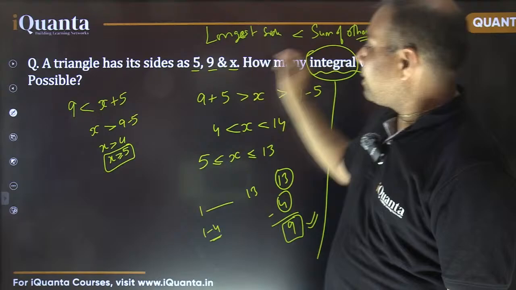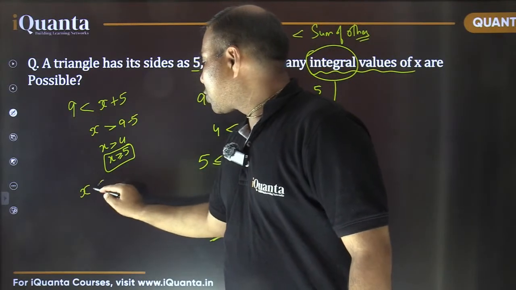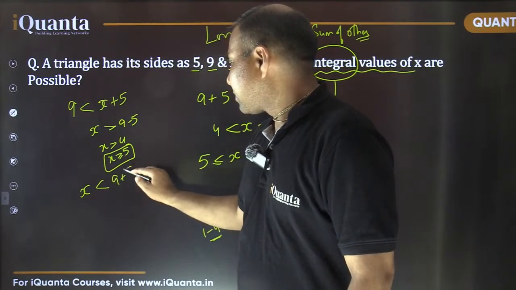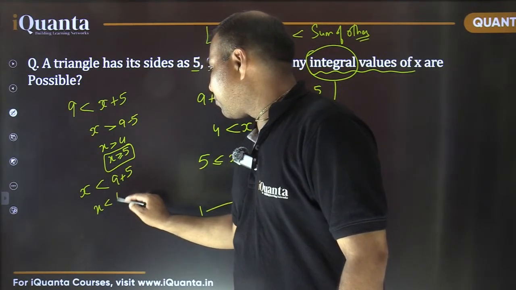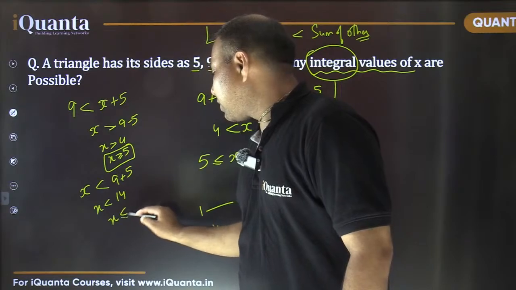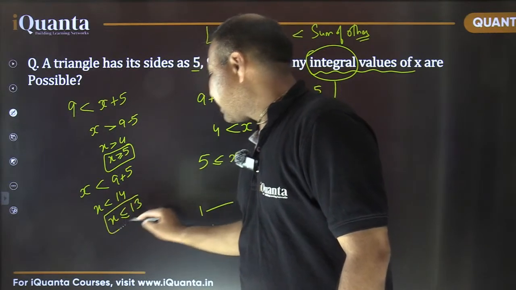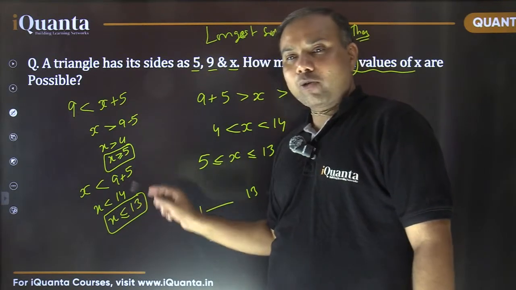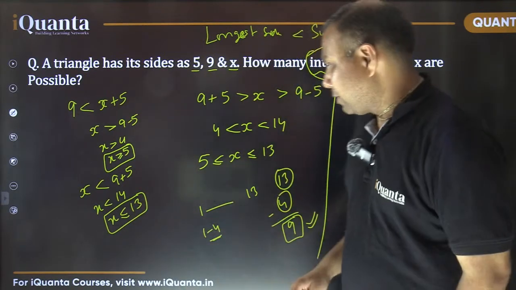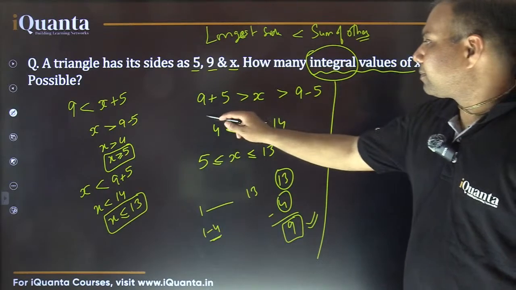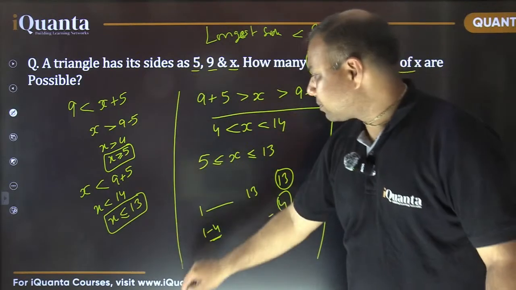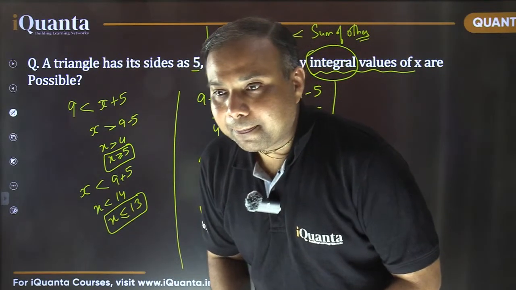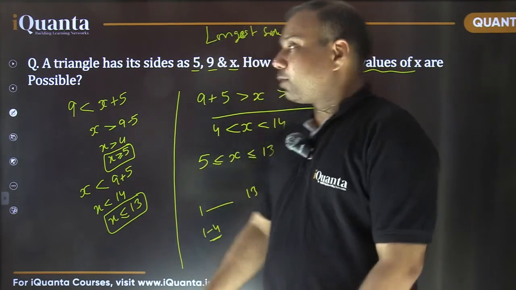So x must be smaller than the sum of others, that is 9 plus 5, which gives you that x must be smaller than 14, or x must be smaller than or equal to 13. That means x should be 5 or more and 13 or less. So x varies from 5 to 13. That's it. So same thing we had done already here. So there can be various ways to think. Clear? Good.